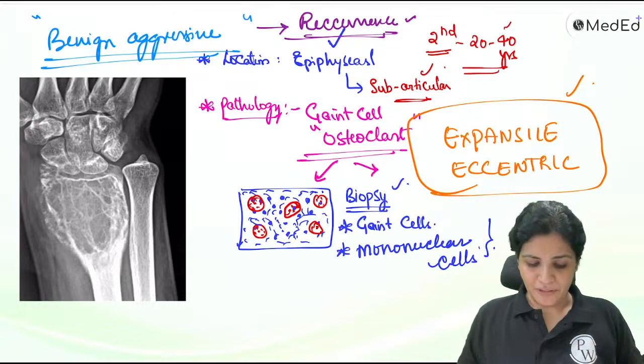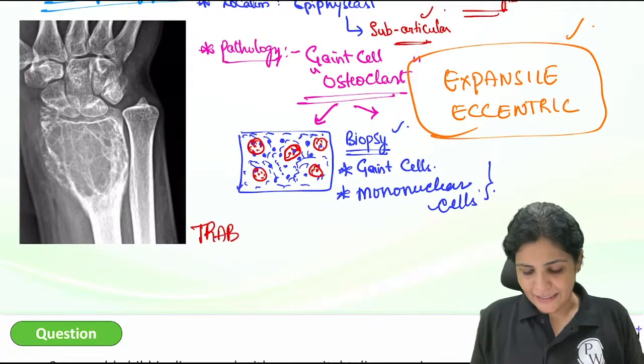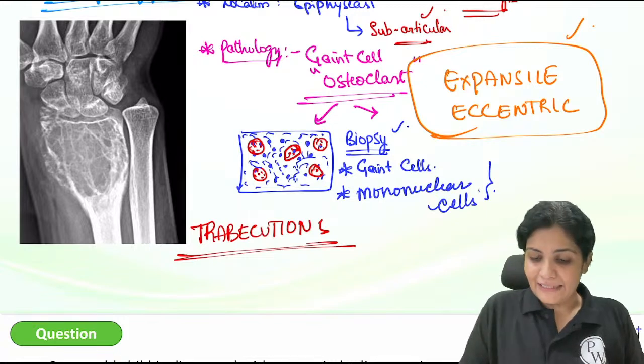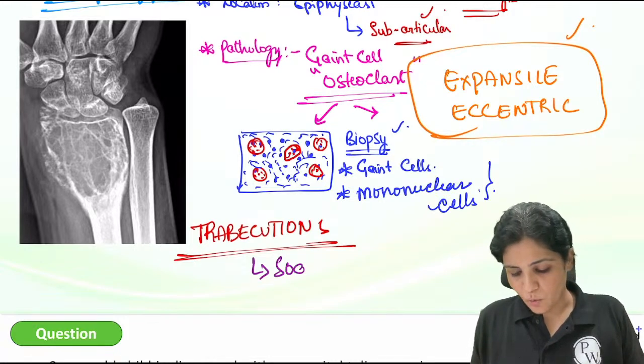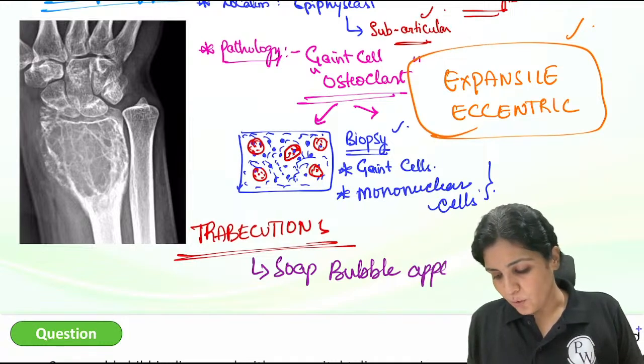And the most important thing is there are these trabeculations which you can see. These are the trabeculations inside the tumor, and this gives an appearance which is called the soap bubble appearance on the x-ray.